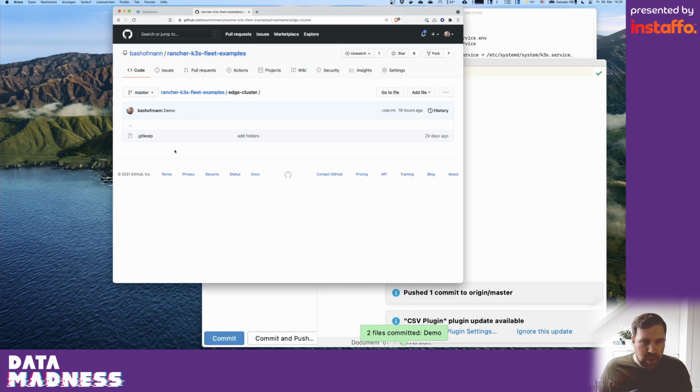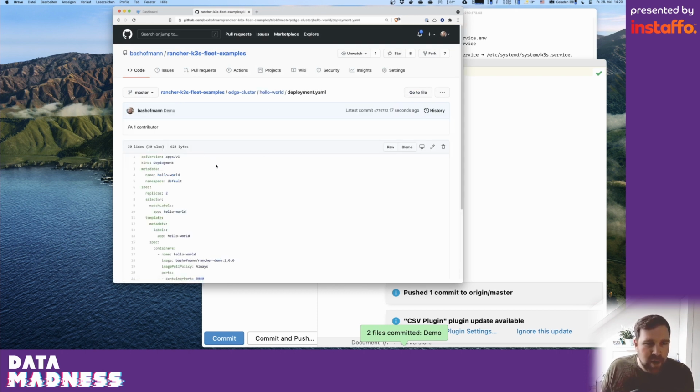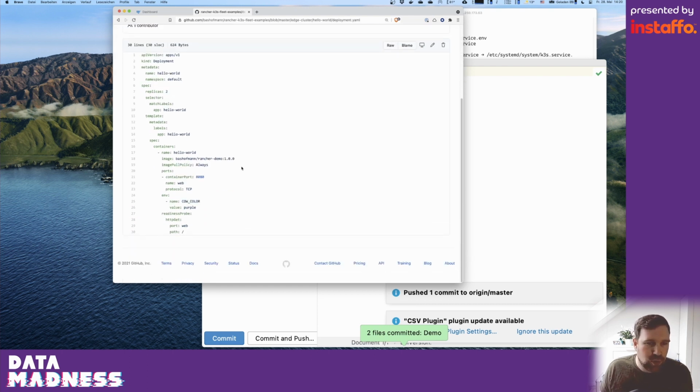Perfect. And you can see now that I have a new folder here, Hello World, and this in the end just contains standard Kubernetes manifests. If you're familiar with Kubernetes, you should recognize this. If not, it's not that important for our demo here.